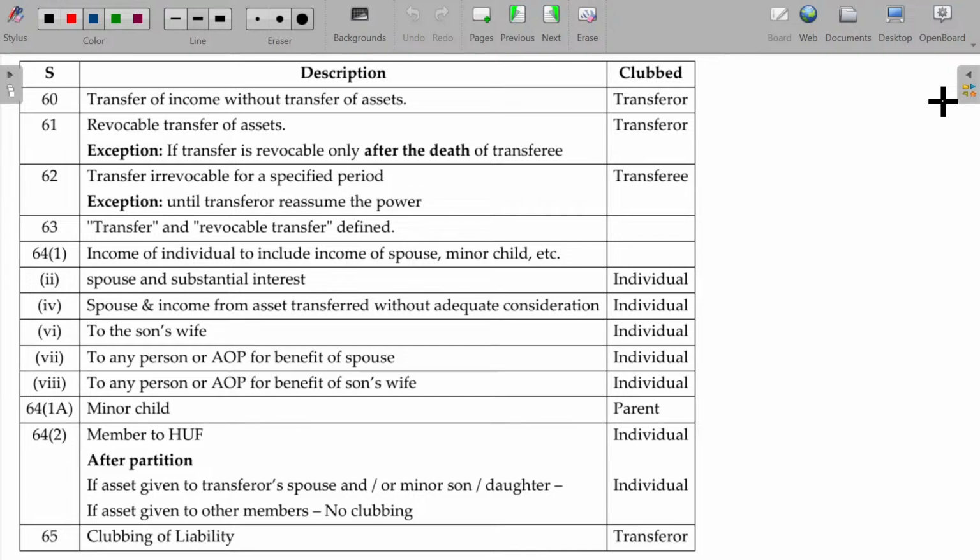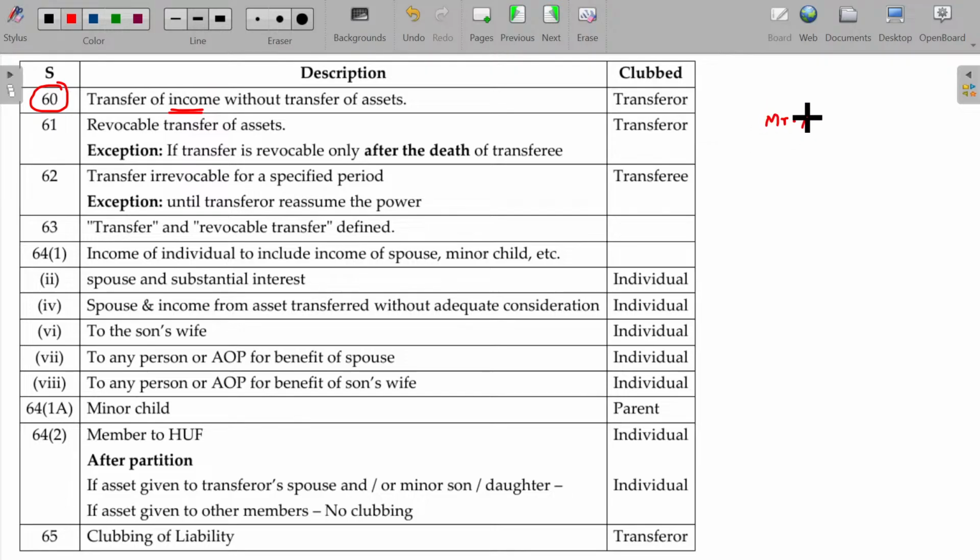Now, we have around 6 sections here, section 60 to 65. Section 60 is all about transfer of income without transfer of assets. Then in whose hand will it be taxable? Transferor's hand. Is that okay?